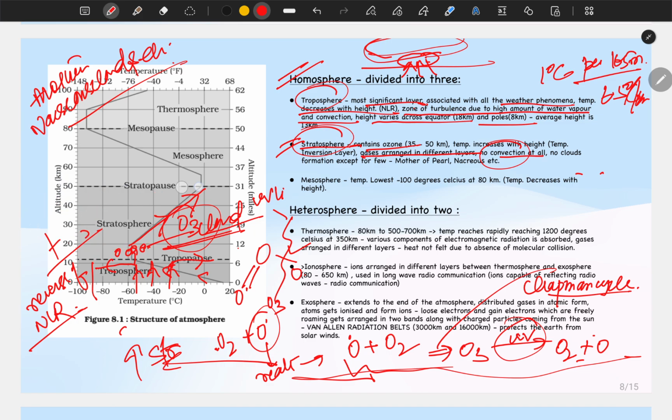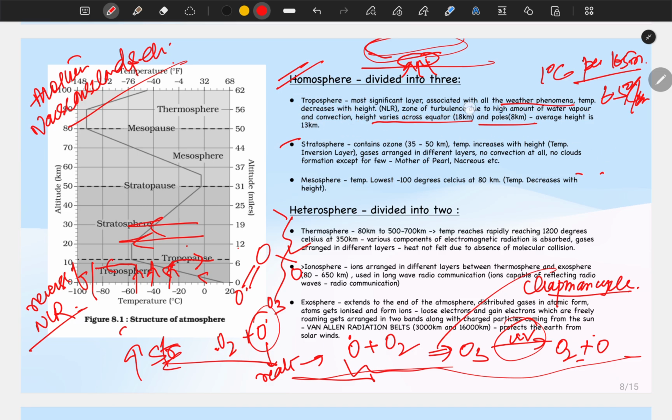is no convection, no turbulence here, so the aircraft can fly very easily without consuming ज़्यादा petrol, fuel, ज़्यादा consumption के बगैर ही it can travel easily here. Okay, so this is what I wanted to discuss about the stratosphere. So like the tropopause, here also we have a lid called the stratopause. Okay, crossing the stratopause, what happens? The normal lapse rate starts again. Okay, so the temperature again starts to decrease at the rate of 6.5 degrees centigrade per kilometer.